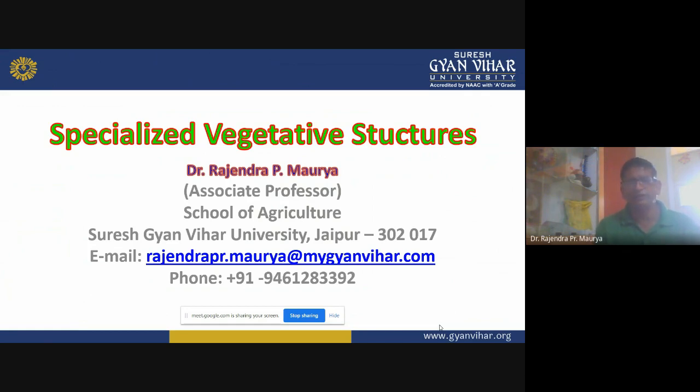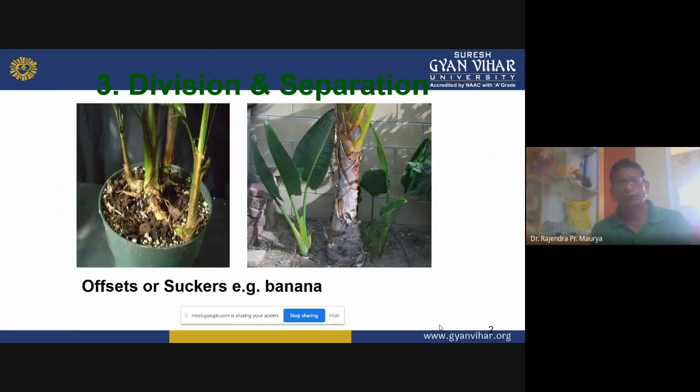In cutting and layering propagation techniques, we already discussed. So today we will discuss only specialized vegetative structures. In that, through divisions and separations, we can multiply the plants. The first one is division and separation, offsets or suckers.